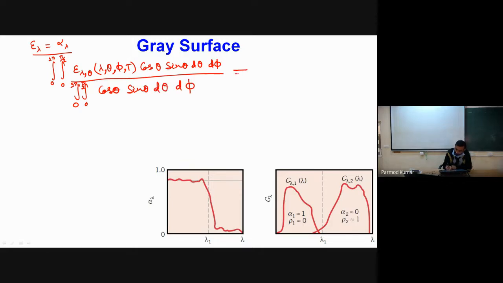And I equate this to my definition of alpha lambda.